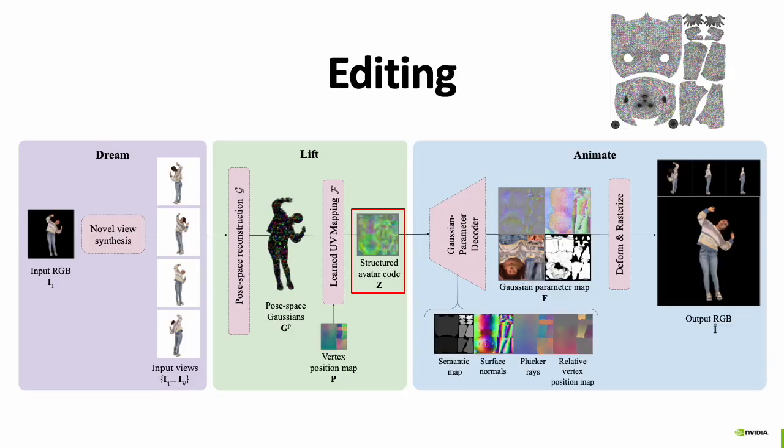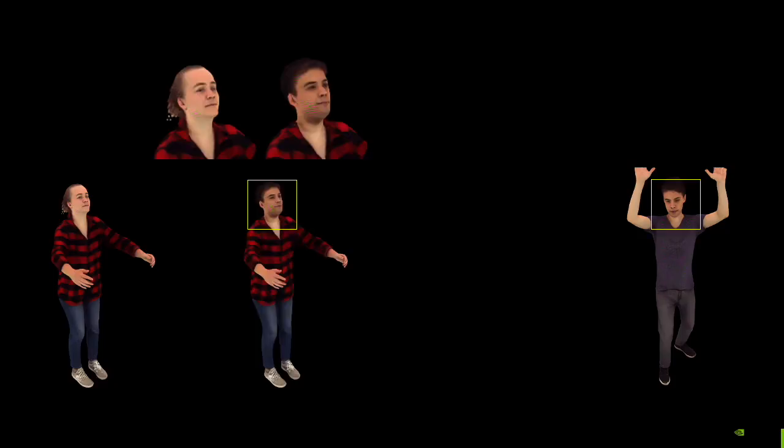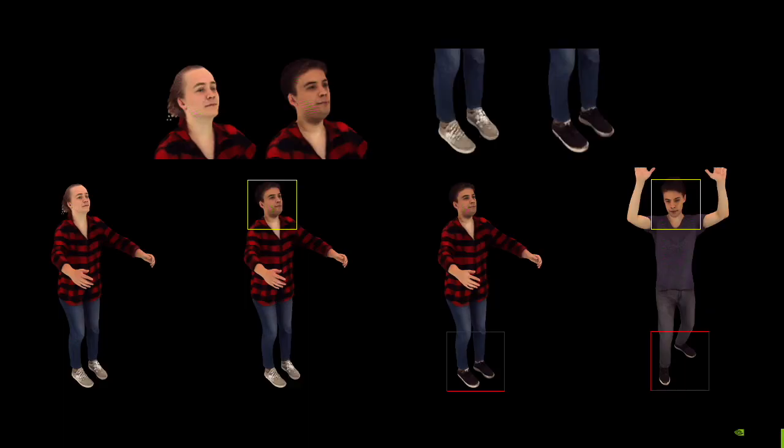The latent space also enables editing. The structured avatar latent code follows the UV layout, seen on the top right. For example, if you pay attention to the face in the bottom left, and we overlay the latent code, you can see the face even in the latent space. This enables editing like face swapping, or also virtual try-on. Let's take 2 reconstructed subjects and replace the face of the subject on the left with a new face. Similarly, we can take the shoes and just replace the shoes.